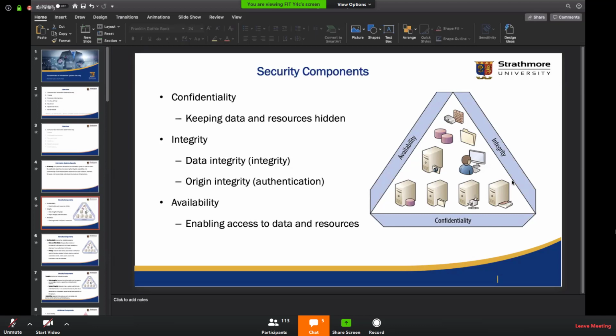Okay, fair enough. So availability is focusing on authorized users being able to access the data at any given point in time.